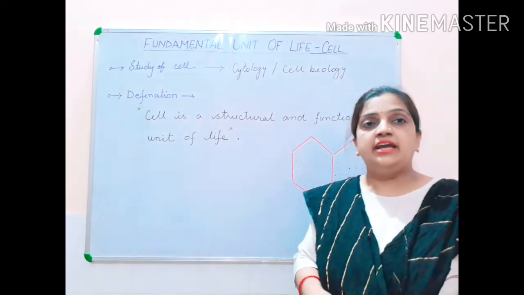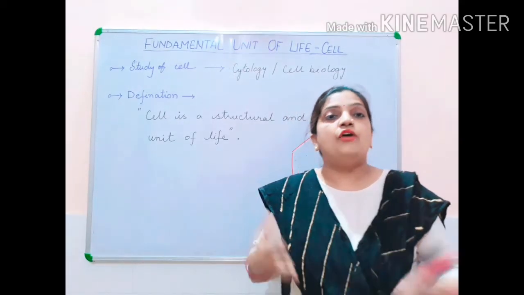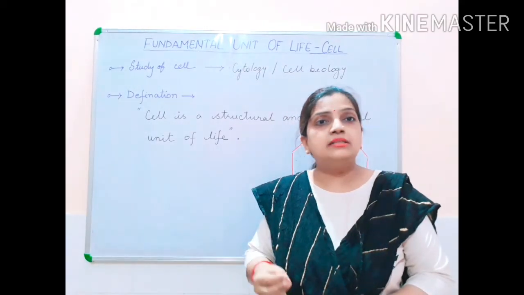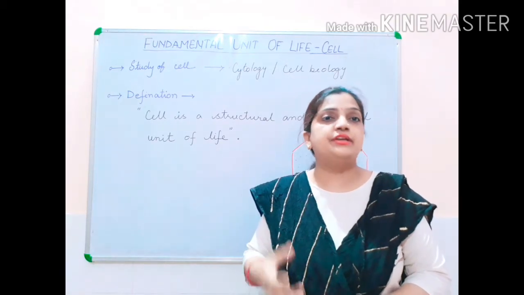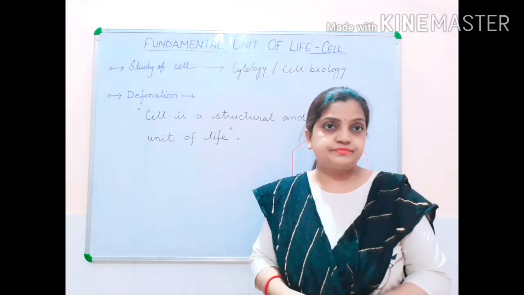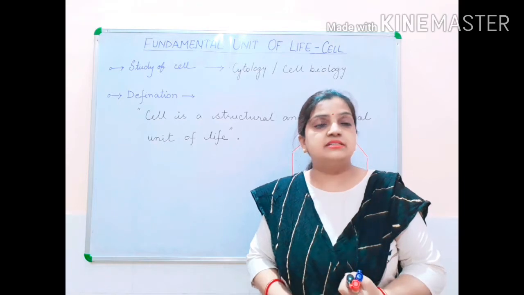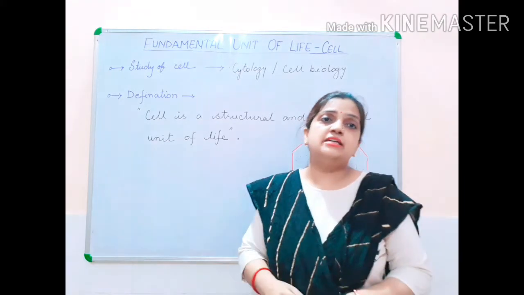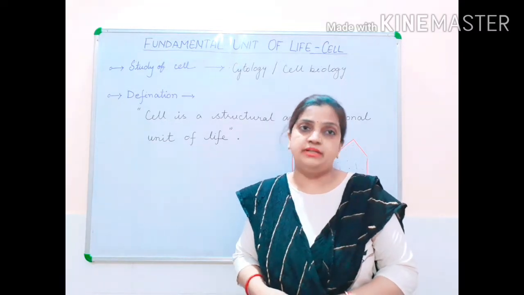Suppose, children, we take the example of a house, a building. What are the main ingredients, the main raw materials which we require to make a building, to make a house? We need bricks, sand, cement, water. These are the main raw materials required for the construction of a building.